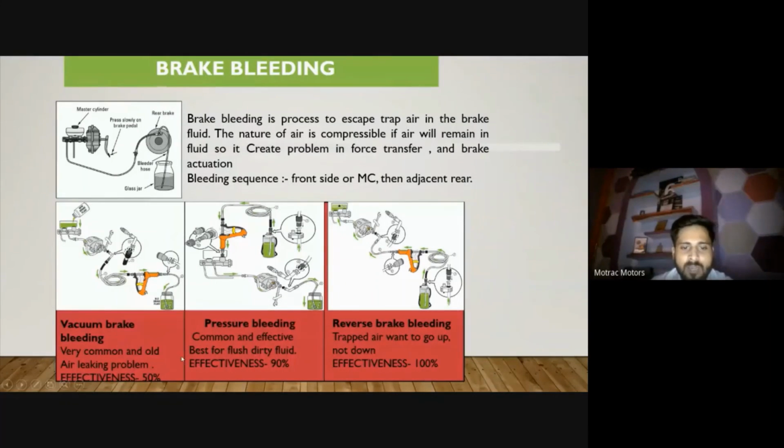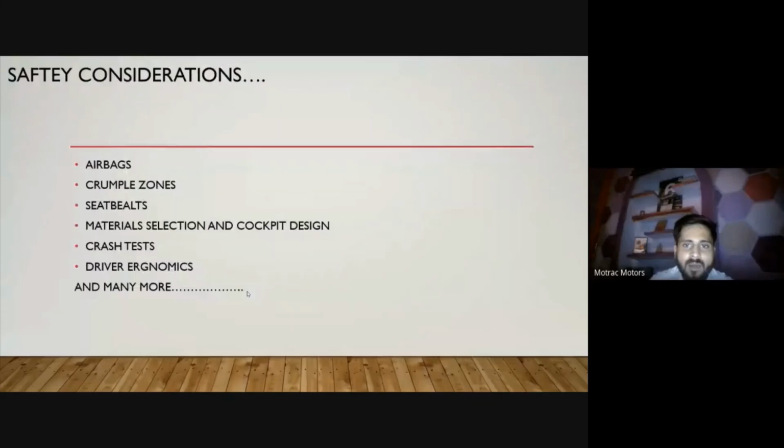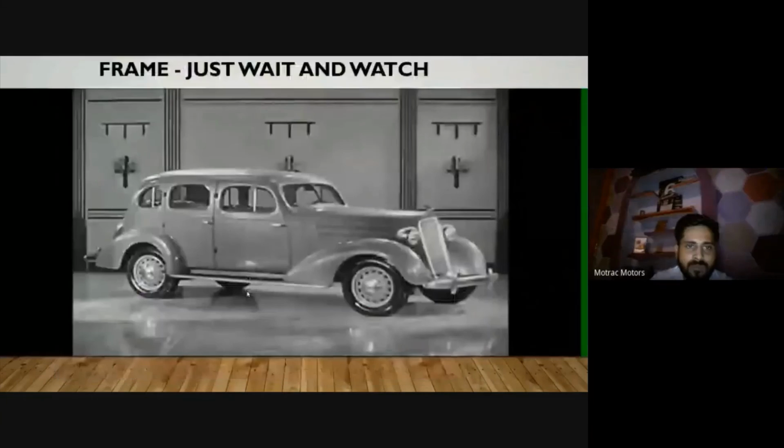They have different effectiveness. A vacuum bleeder's effectiveness is 50%, a pressure bleeder's is 90%, and a reverse brake bleeder's is 100%. A reverse brake bleeder is quite costly, so you can choose any of them according to your budget and your need. So these are the brake bleeders. I hope I covered everything about the braking system.